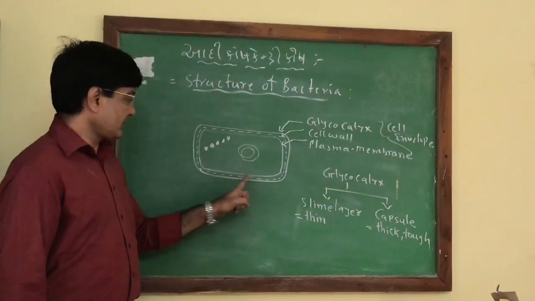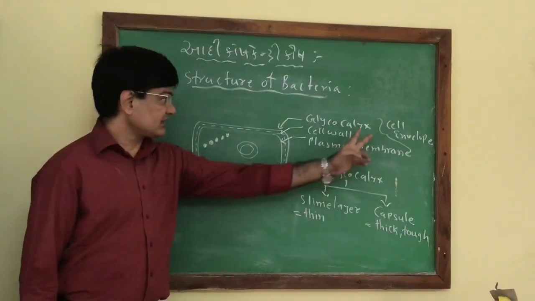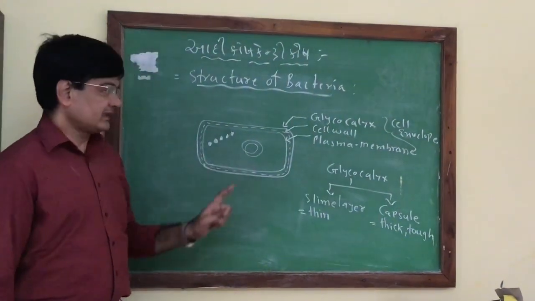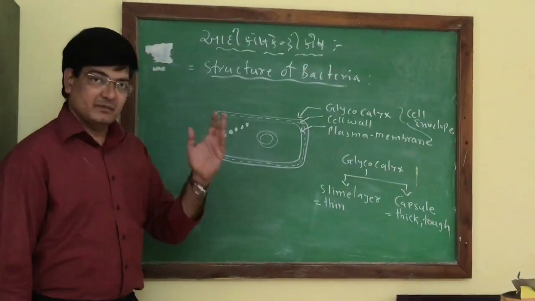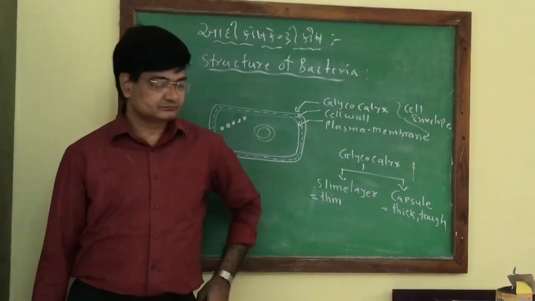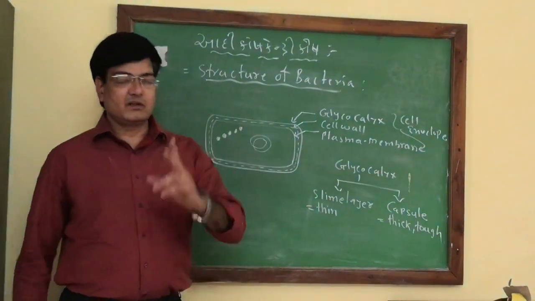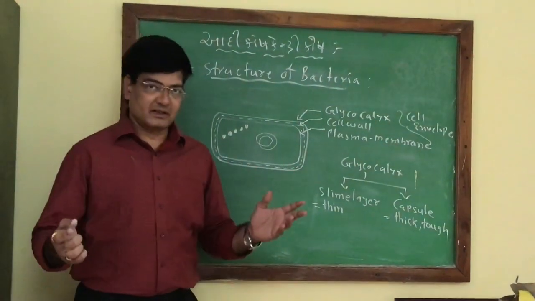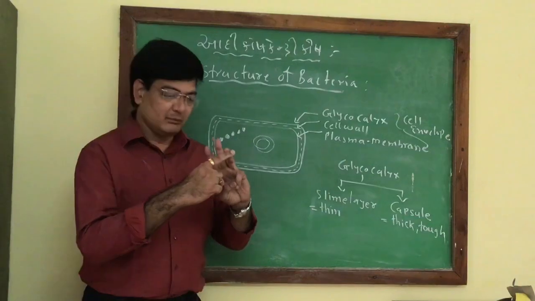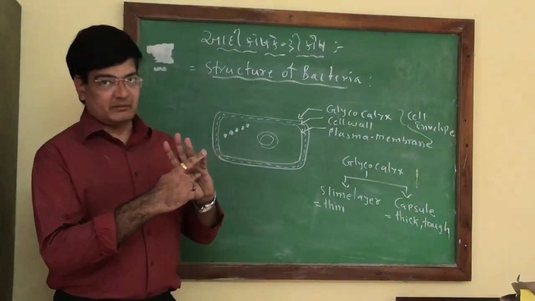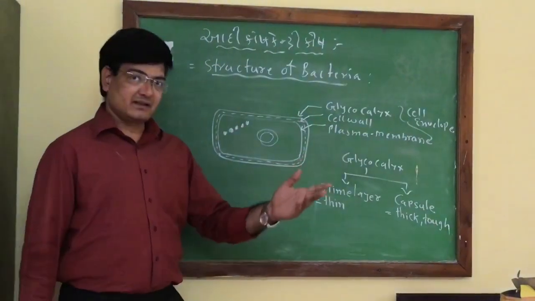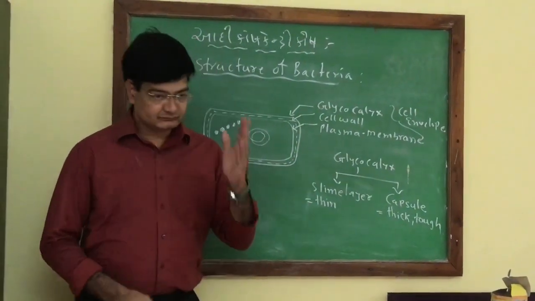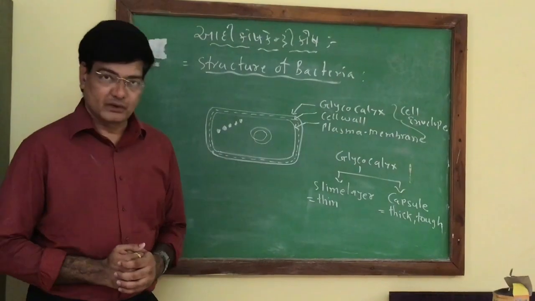Now, the plasma membrane. The innermost layer of the cell envelope is the plasma membrane. The plasma membrane possesses different kinds of enzymes, and it is a metabolically active layer. It is a semi-permeable kind of membrane. Membranes are of different kinds: permeable, semi-permeable, impermeable, and selectively permeable. The plasma membrane in the case of the bacterial cell is a semi-permeable membrane which allows the movement of water.